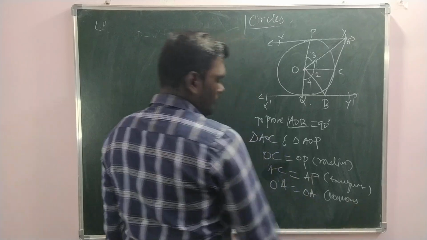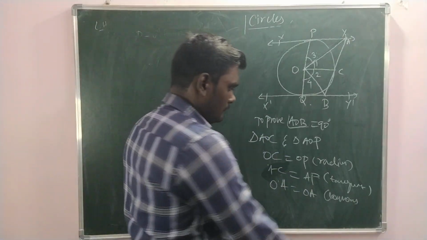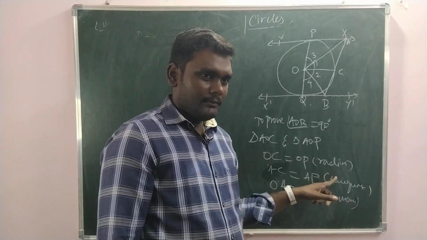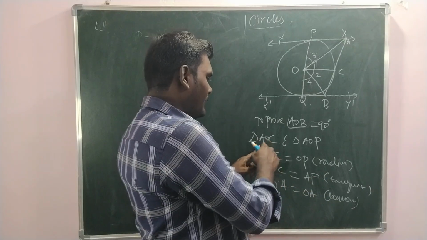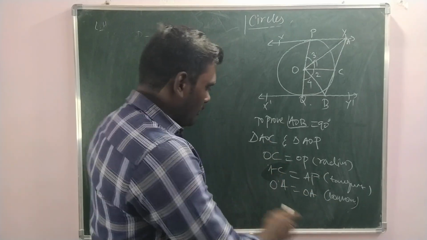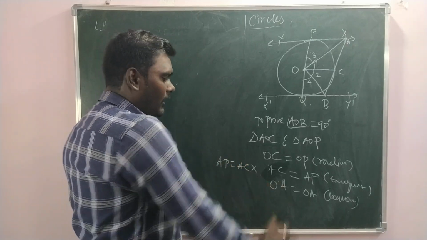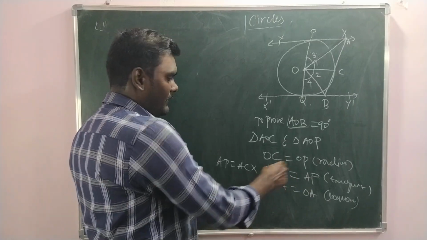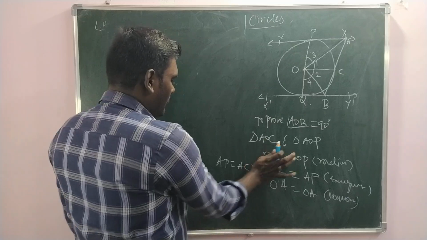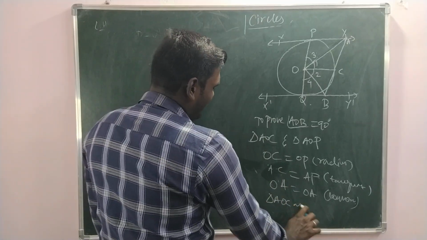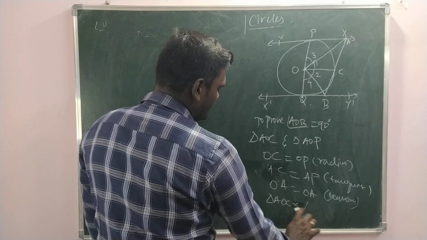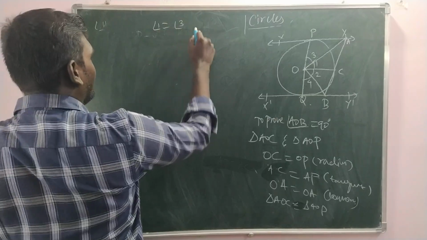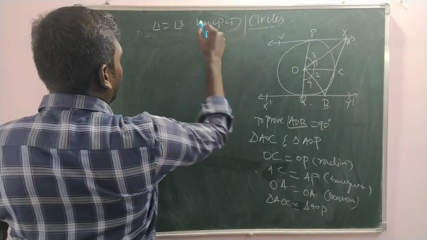Tangents from an external point, we proved this theorem. The sides of this triangle only should be written below. I was about to write AP is equal to AC, but that is wrong. We are supposed to write only the corresponding sides of a triangle. So from this, we can conclude that triangle AOC is congruent to triangle AOP. That makes angle 1 equal to angle 3 by CPCT.